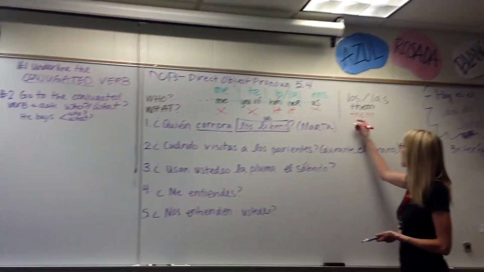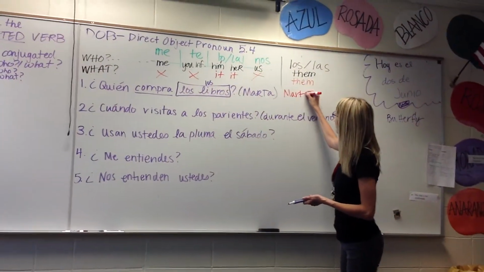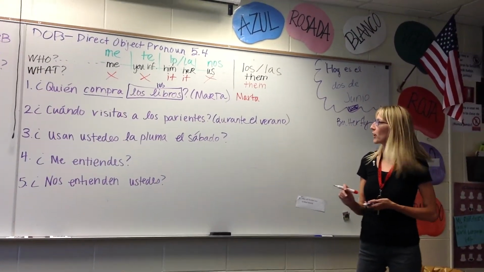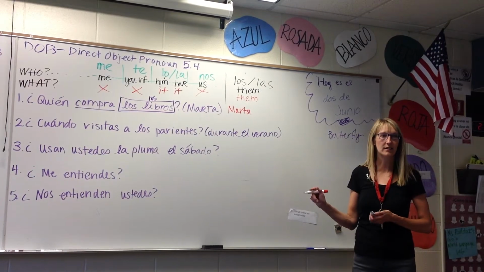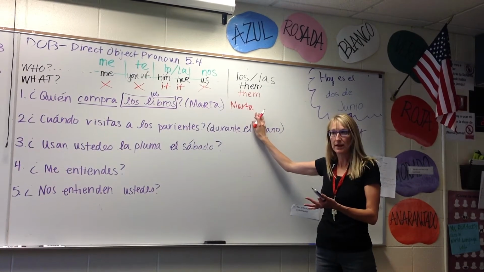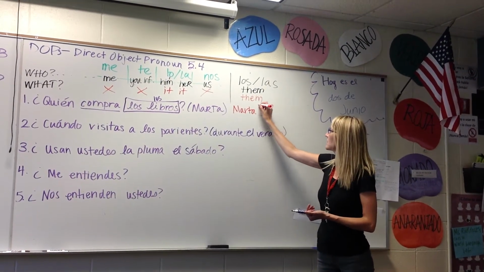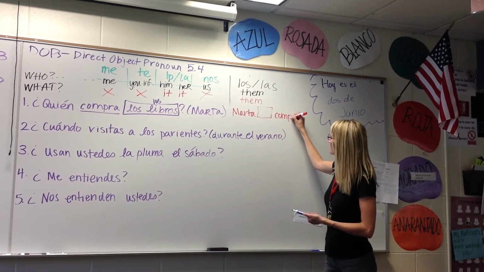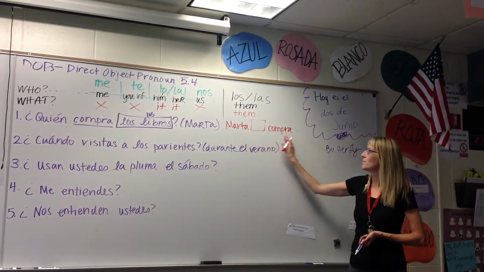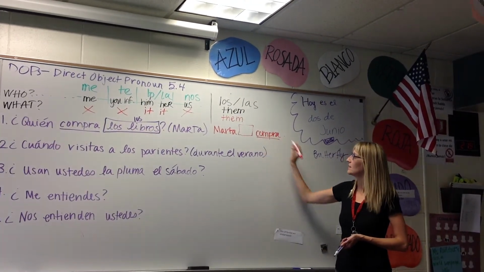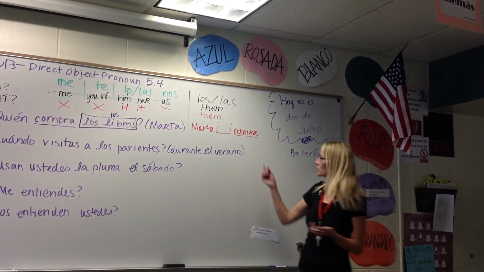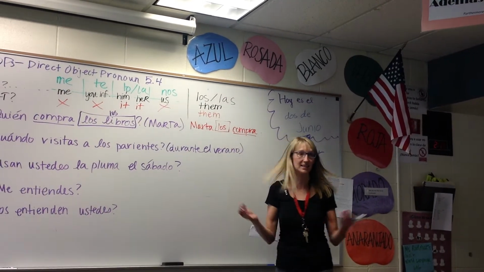So we're going to start this and we're going to say Marta. And how are you going to conjugate your verb? Compras, you informal buy? Who buys here? Compra. I could say either Marta buys or I could say she buys, right? They're exactly the same. Okay, so we're going to leave a little space here. Compra. Okay? So now we have Marta buys. What does she buy? Them. And so how do I say them? Los. Marta los compra. And that's going to be your answer to the question.